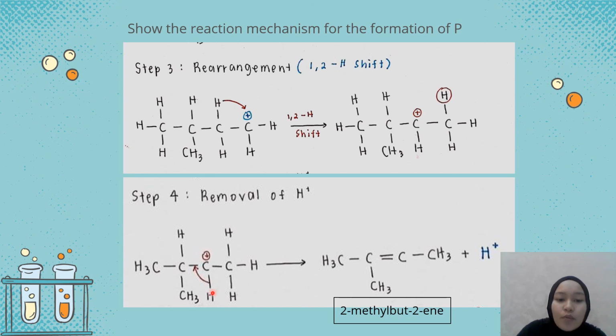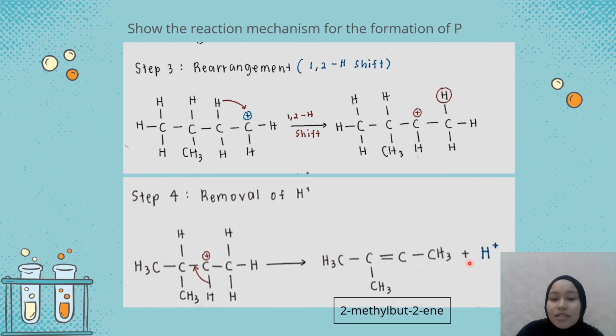So when we remove H plus, the bond goes to carbon 2, so it becomes a double bond here, an alkene, which is 2-methylbutene. So this is the last answer for the reaction mechanism for the formation of P.